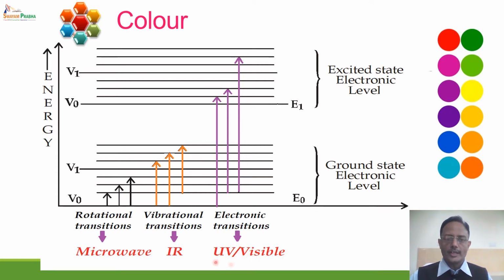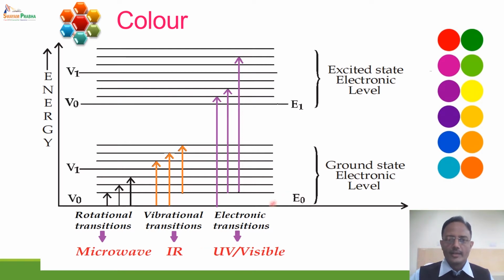If the absorption takes place in the ultraviolet region, the compound will be colorless, and if it absorbs in the visible region of the spectrum, it will be colored. It's quite simple. Now in what case will it absorb in the UV region and in what case in the visible region? Since the visible region has longer wavelength, it has lower energy. The UV region is in the lower wavelength region, and as a result it has higher energy.